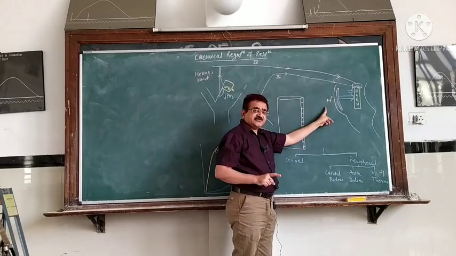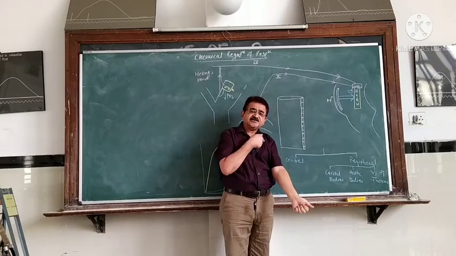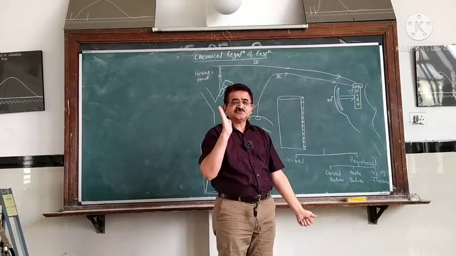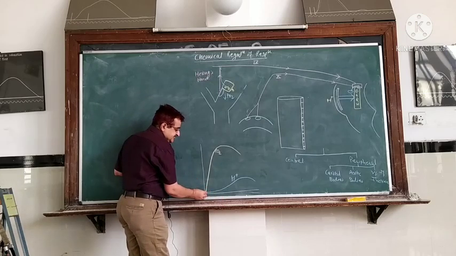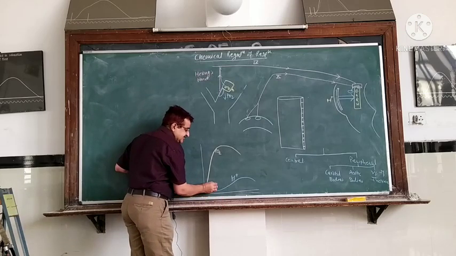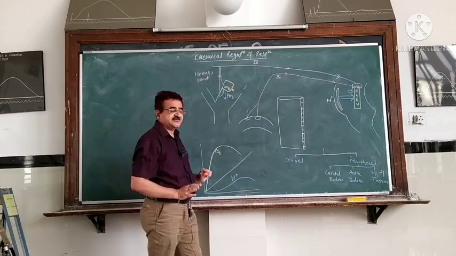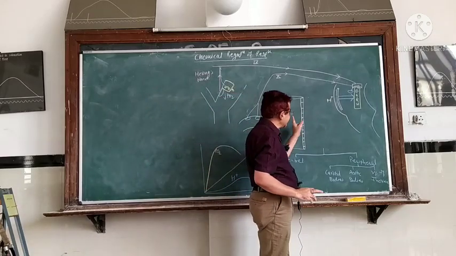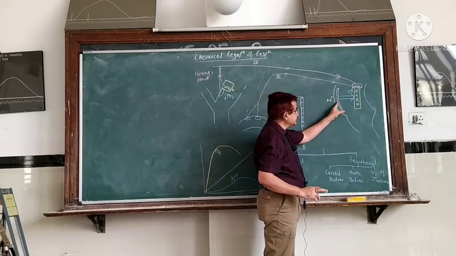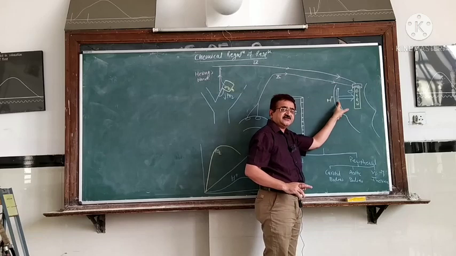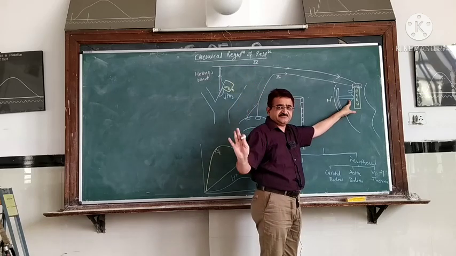Now we do one experiment. In that experiment, we increase the concentration of H+ ion in our body. A state of acidosis is developed. When the state of acidosis is developed, we assume that as the concentration of H+ ion increases, there is a linear increase in the ventilation. This is our expectation. That is, as the concentration of H+ ion in the blood is increasing, there must be simultaneous stimulation of the central chemoreceptor, stimulation of the respiratory center, and there should be a linear increase in the ventilation.